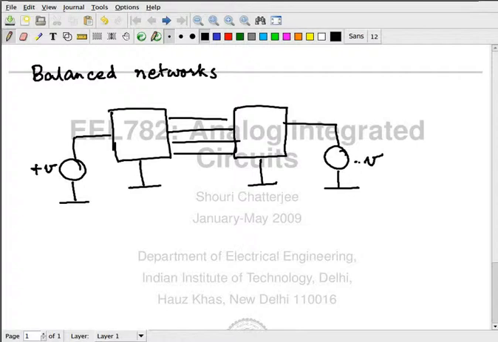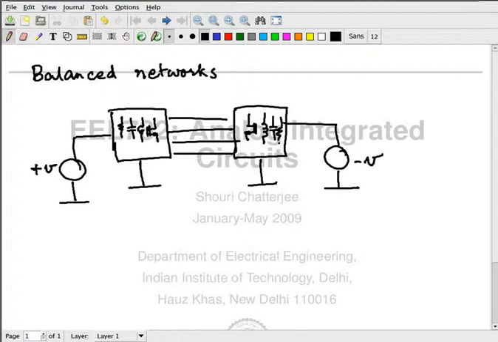Okay? What if plus V and minus V are not small signals, but sinusoids? So now this is what it contains, right?